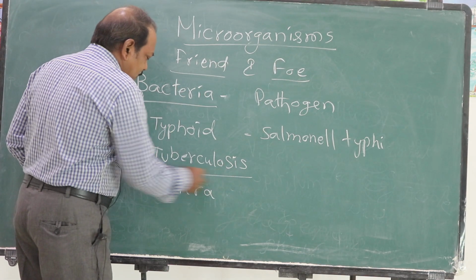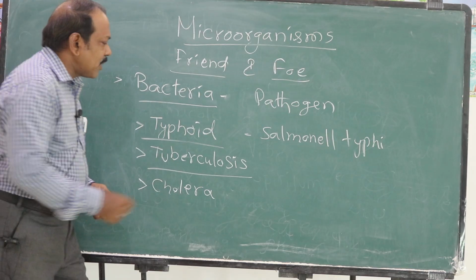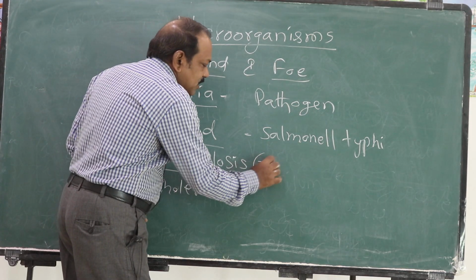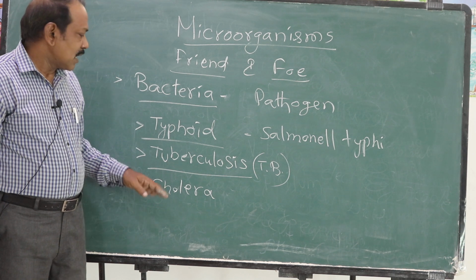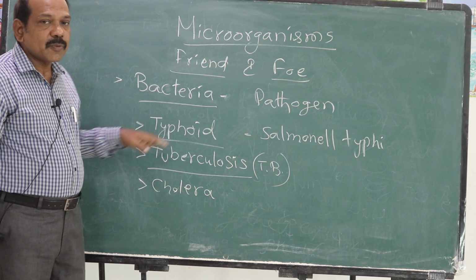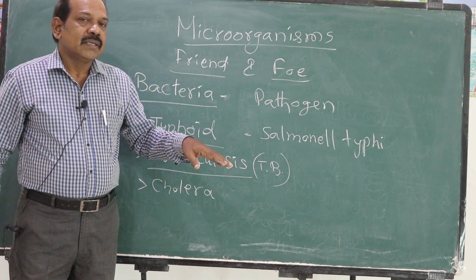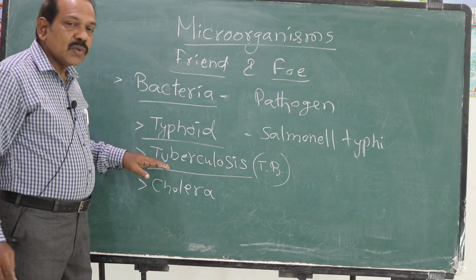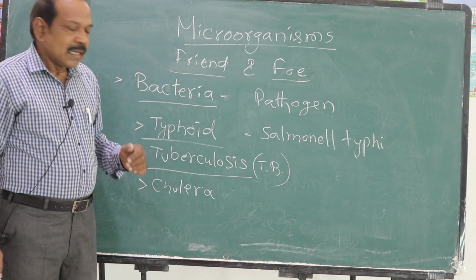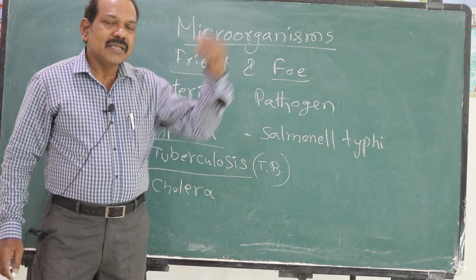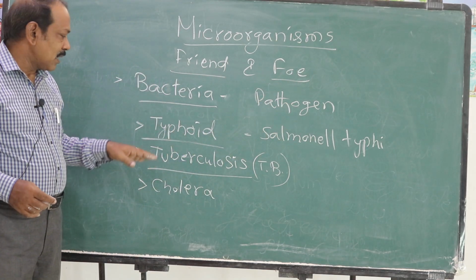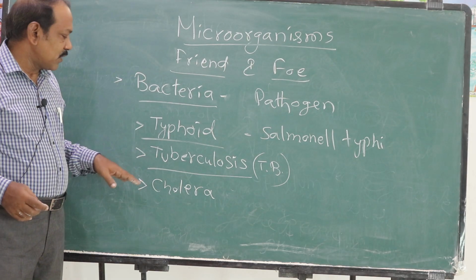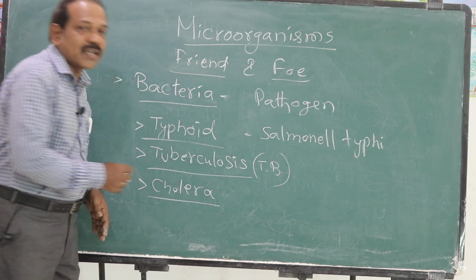And tuberculosis is commonly called TB. These TB patients will be continuously coughing. It's a respiratory infection caused by bacteria. This also spreads from person to person. If a person who is affected by tuberculosis coughs, the tuberculosis bacterium is released into the atmosphere. If that contaminated air is inhaled by a healthy person, it enters the healthy person's body. That's how it spreads.